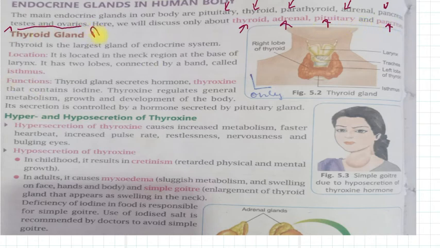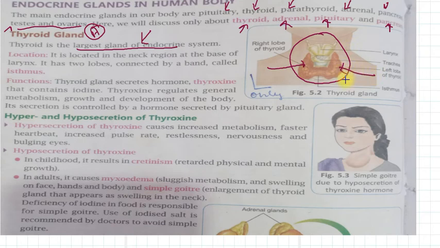So first of the glands is the thyroid gland. Keep in mind this thyroid is the largest gland of the endocrine system. Where is it located? It is located in our neck region, at the base of the larynx. Here is the right lobe of our thyroid, here is the left lobe of our thyroid.